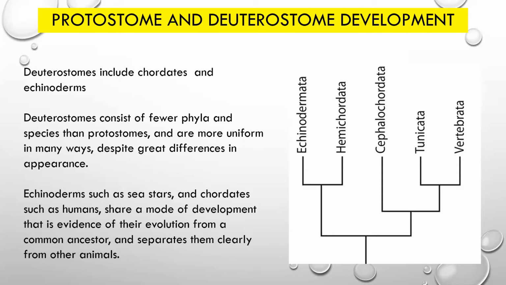Echinoderms are animals like sea stars and are exclusively present in the marine environment, whereas Chordata is that phylum which is highly developed among all organisms. There is a well-defined and regular pattern of evolution among the chordates, which you can observe during the course of evolution.